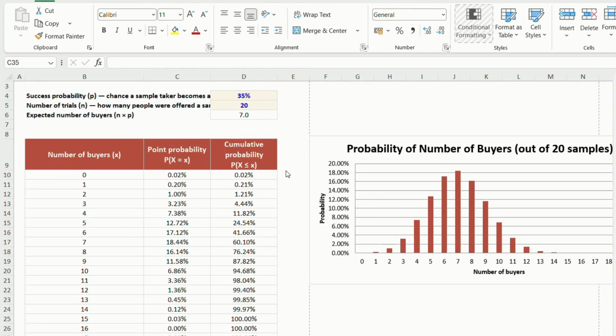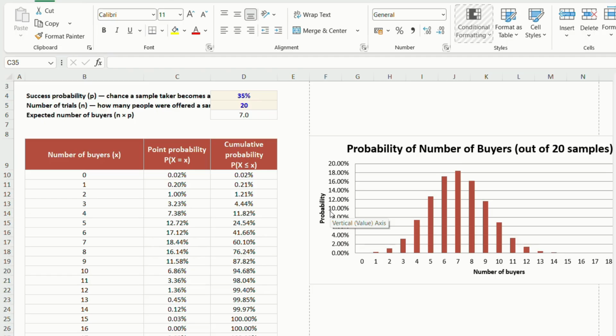In this chart we can have a look. The higher number of buyers, if it's 7, has a higher probability, because there is a 35% chance. That is the expected outcome. For fewer buyers there's a lesser probability, and for more buyers there's also a lesser probability. So this is the formula, and then we can know, for example, the chance of getting 5 buyers or fewer.